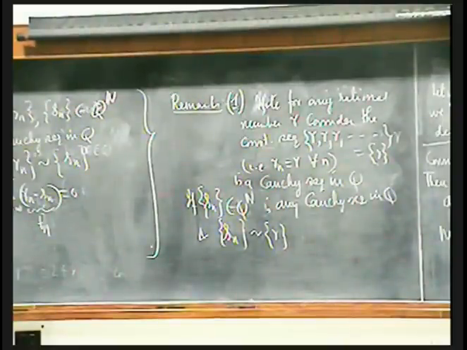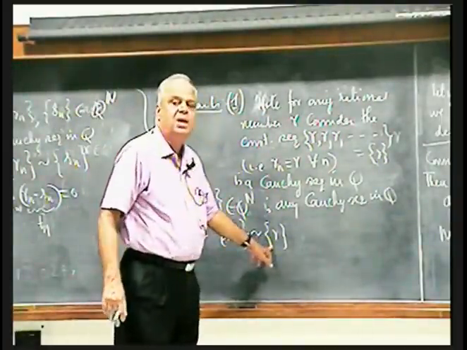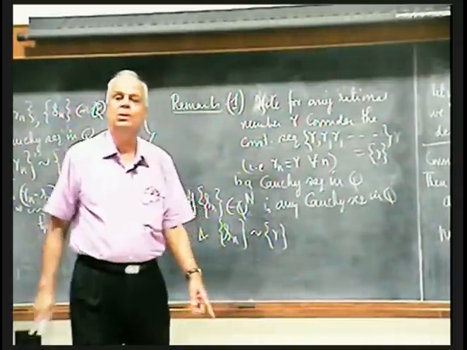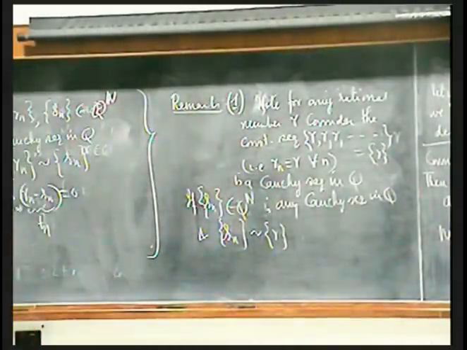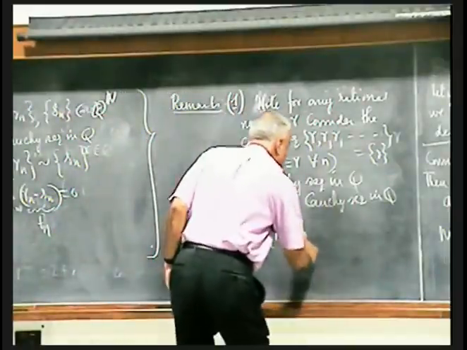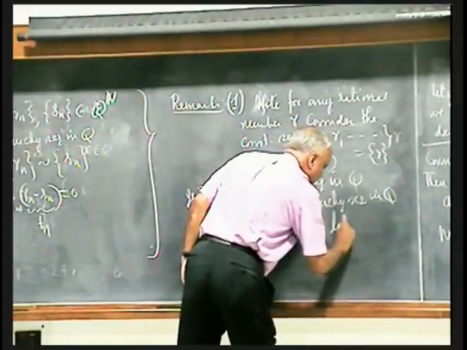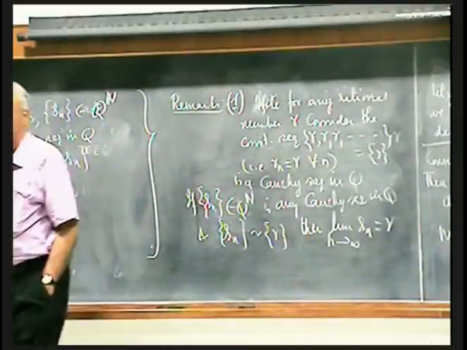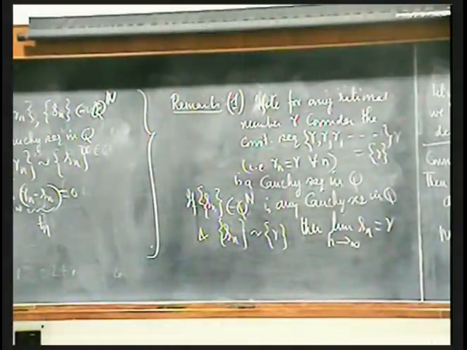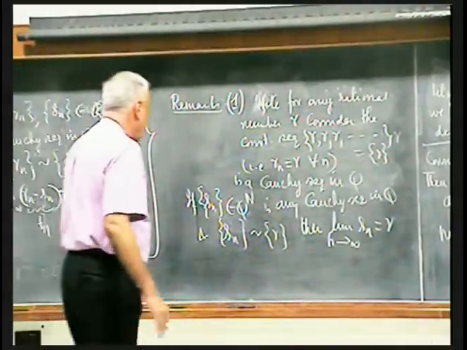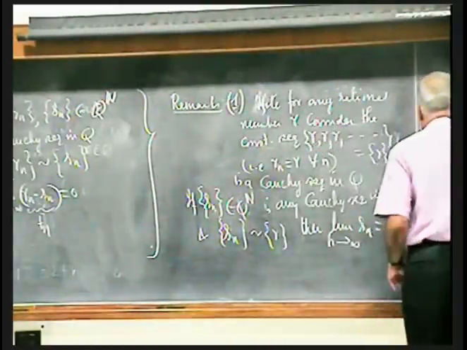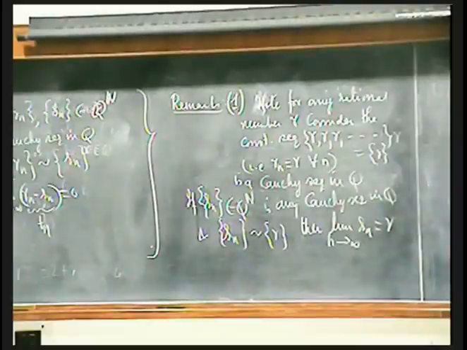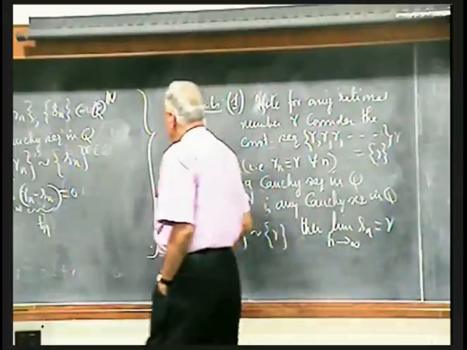Sn must converge to R. So if you have any Cauchy sequence which is equivalent to this constant sequence, then that Cauchy sequence must necessarily converge to R. Then the limit as n tends to infinity of Sn is equal to R. Okay, so that is just a remark.